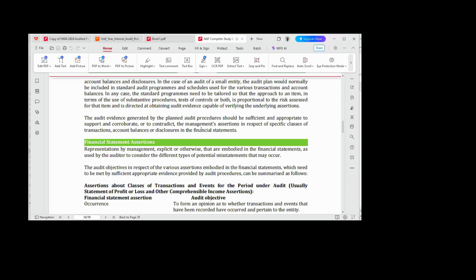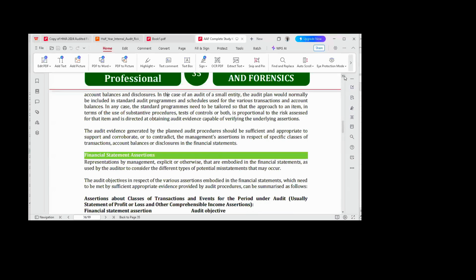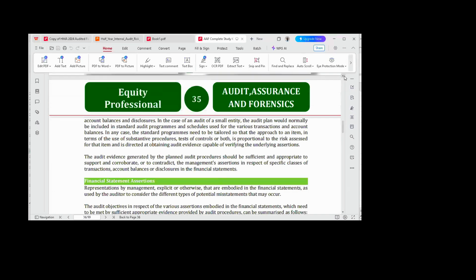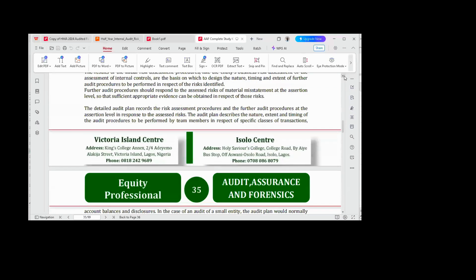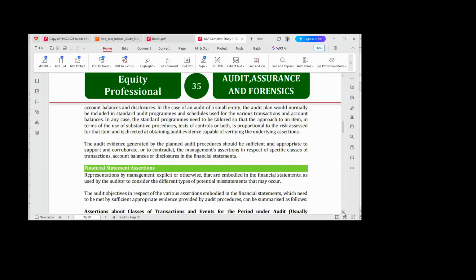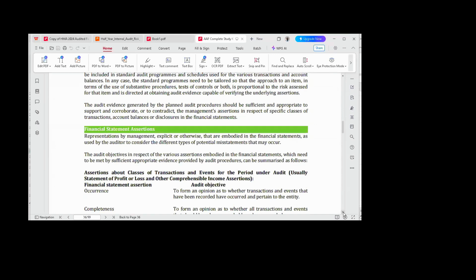Just so you know, I'm saying things. If I'm reading it, by now most of us will have dozed off. You'll have been sleeping by now. I can tell you that I've read it. I'm just explaining it to you so that when you pick up this material and read it on your own, it's going to be very, very easy for you because you have an understanding of every aspect of it. Now, the next thing we need to talk about